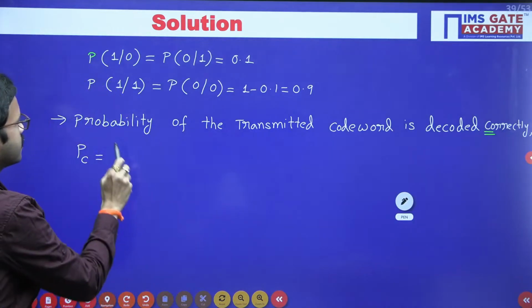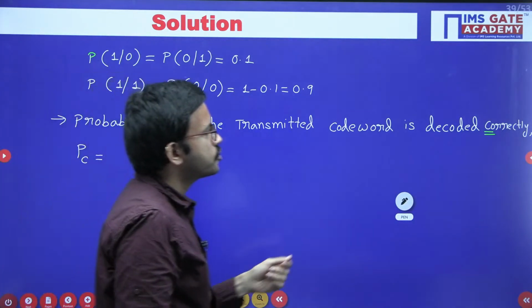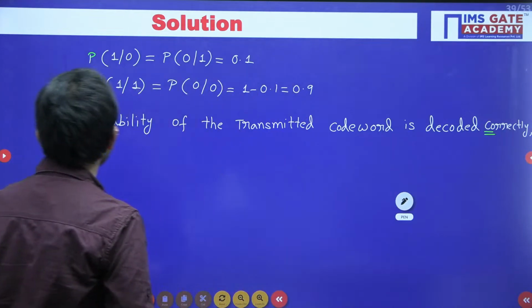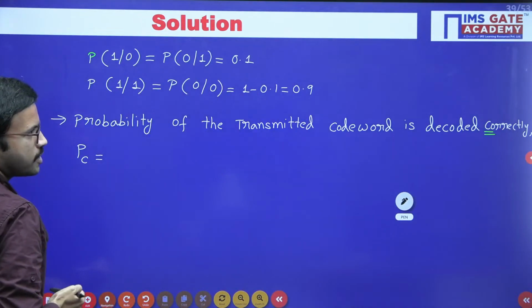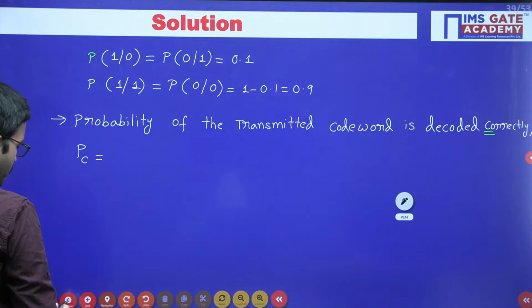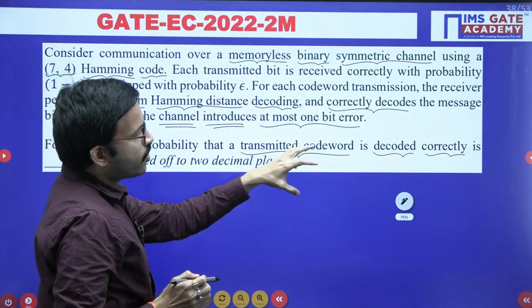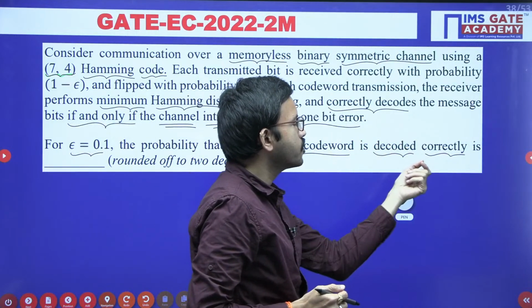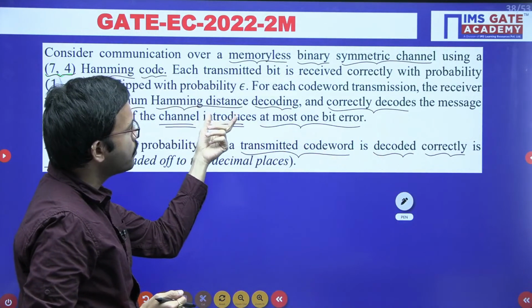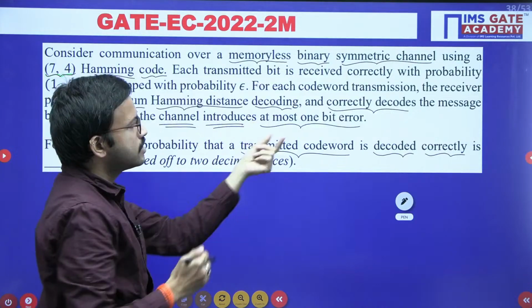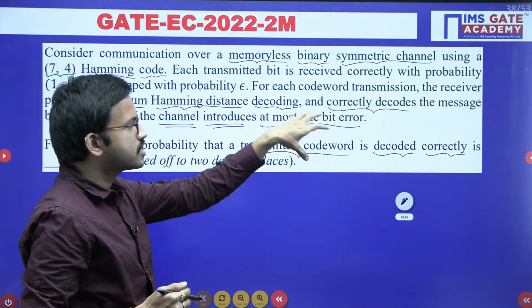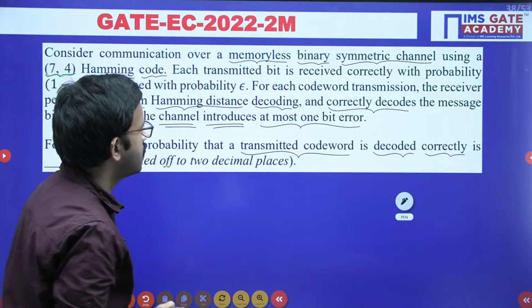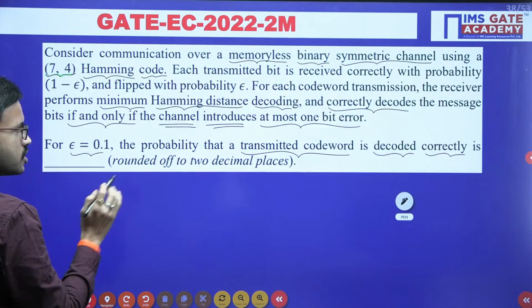Right. So the probability of the transmitted code word being decoded correctly, in short, I have labeled as P suffix C. Whatever code word you have received, in order to decode correctly, with the help of the Hamming code, even if there is at max 1 bit error, you can still get the correct information. So that means you get two possibilities.